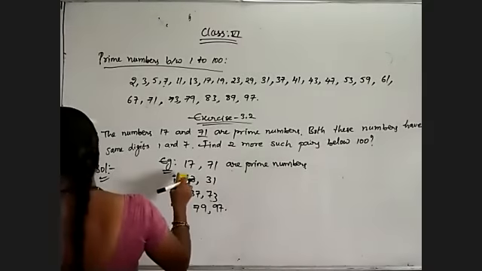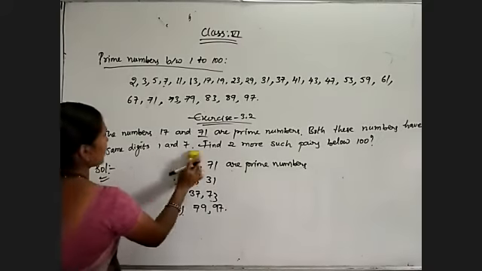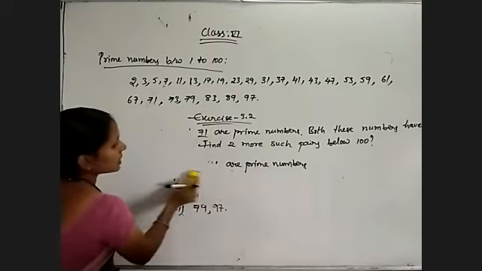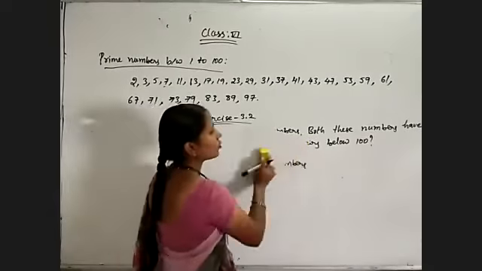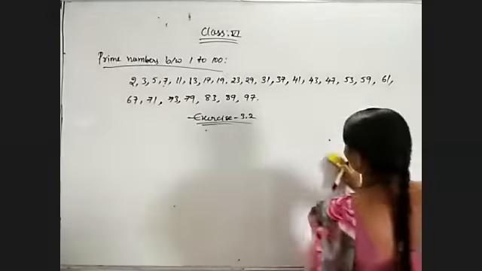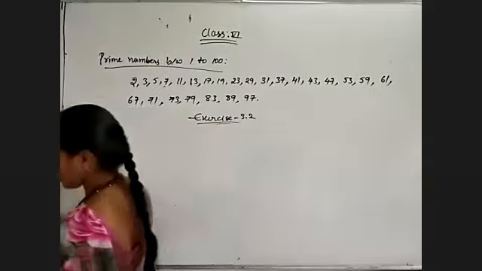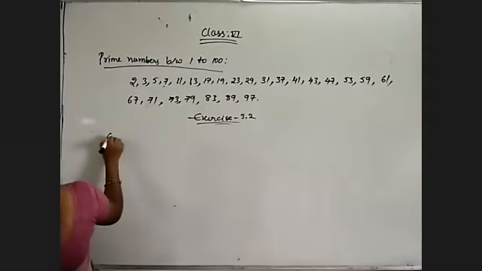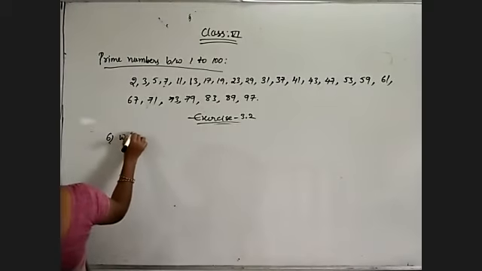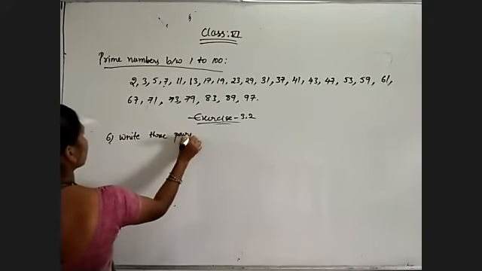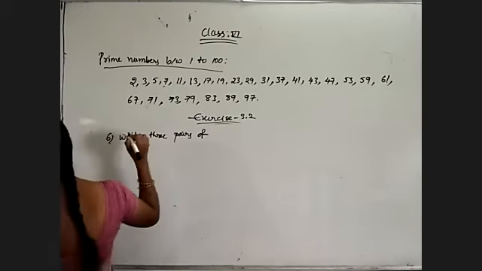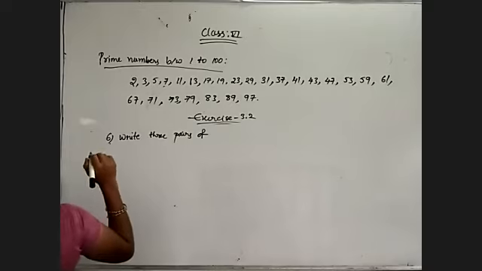Write three pairs of twin primes below 20. Twin primes means the prime numbers which are differ by 2.